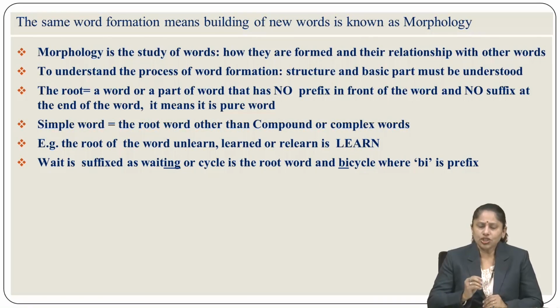Look, structure and basic parts must be understood. If you know the structure of the word, how the word could be created, how it should be utilized, then you will be in a condition to understand that word. The root is a word or a part of a word that has no prefix in front of it or suffix at the end of it, which means it is a pure word, and that pure word is known as the root word. The root is the main word, which does not take any kind of suffixes or prefixes. As for example, rich, this is the main word. It is the root word.